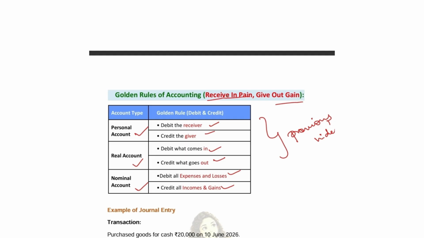Repeat with me. Receive in pain, give out gain. See, this is the debit, this is the credit. Receive, receiver. In, what is expenses and losses? It gives you pain. So just for remembrance purpose, you can remember as pain. While writing, you have to write as expenses and losses. So what is the credit rule? Giver, give, out, gains, incomes and gains.